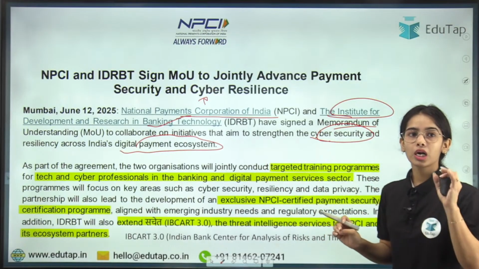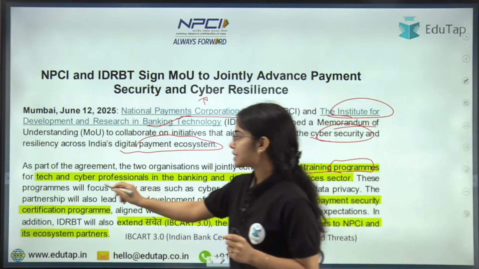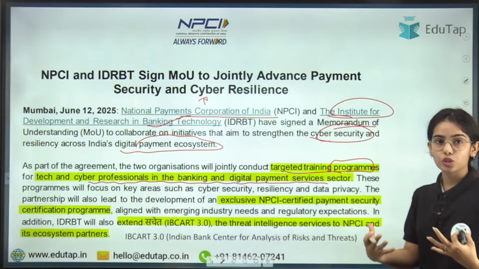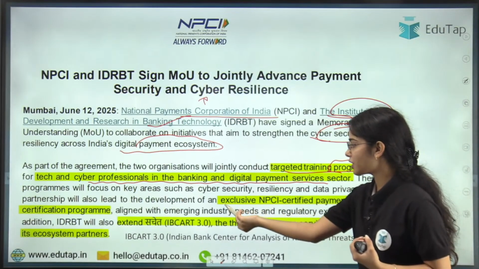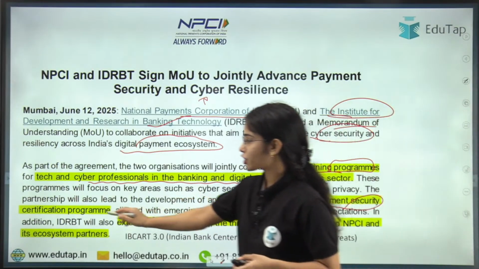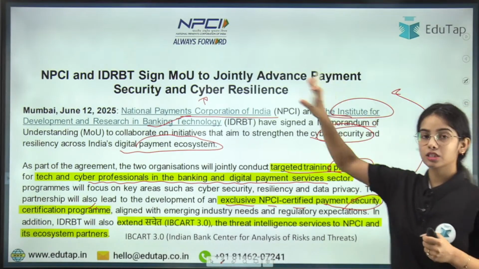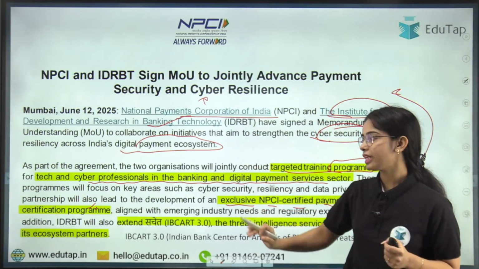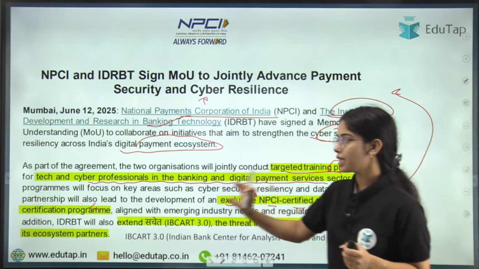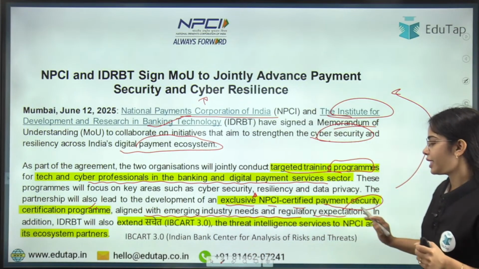Under this MOU, they will jointly conduct targeted training programs for tech and cyber professionals in the banking and digital payment services sector, and there will also be an exclusive NPCI certified payment security certification program that will be run. So the partnership between the two institutions will also lead to the development of an exclusive NPCI certified payment security certification program, aligned with emerging industry needs and regulatory expectations.